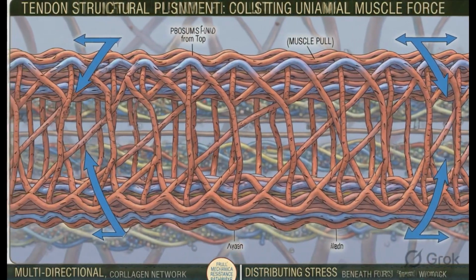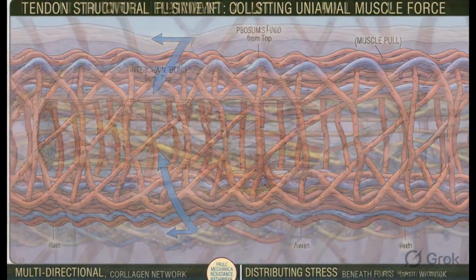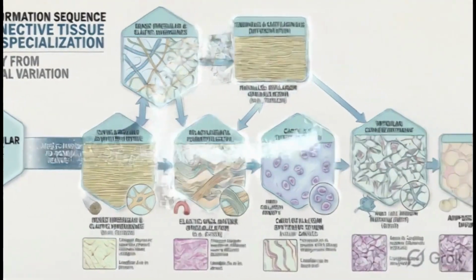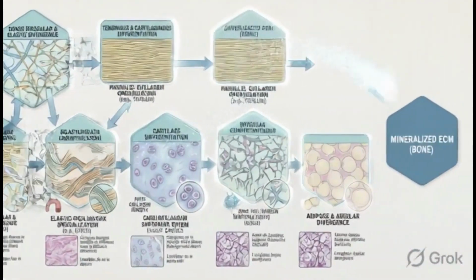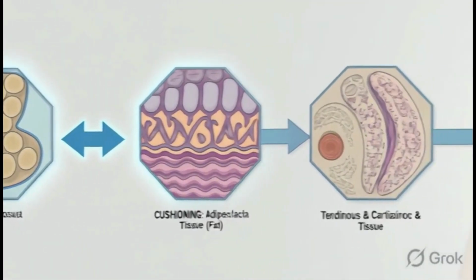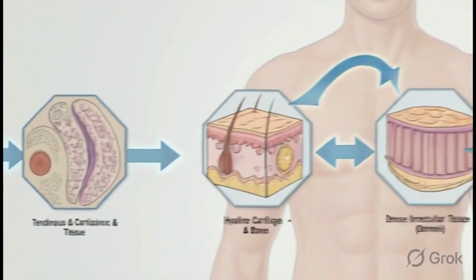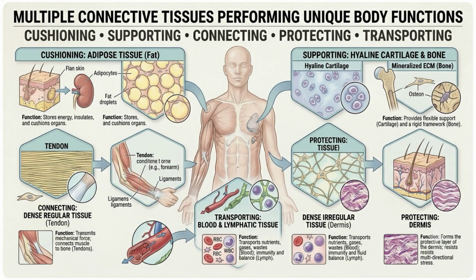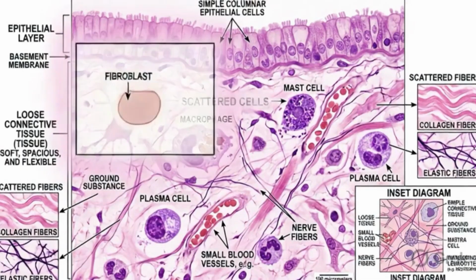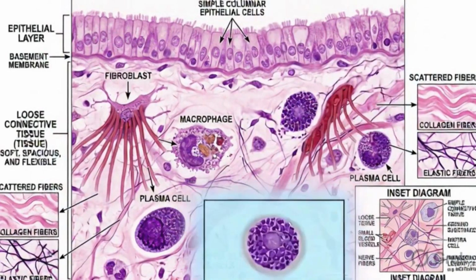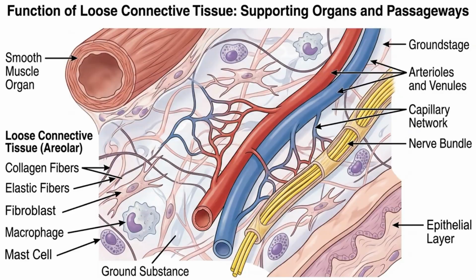When collagen fibers are arranged in parallel, like in tendons, they can withstand pulling forces along a single axis. When they are woven in multiple directions, as in the deeper layers of the skin, they can resist forces coming from any direction. This variety is the defining characteristic of connective tissue. By altering the composition, concentration, and arrangement of its matrix, connective tissue takes on dramatically different forms, each one perfectly suited to a specific mechanical function.